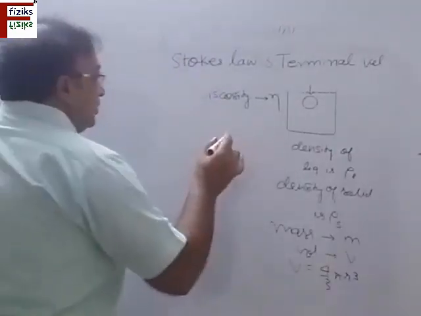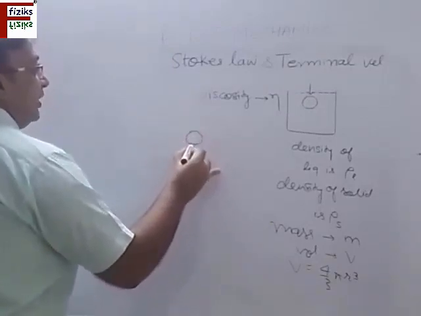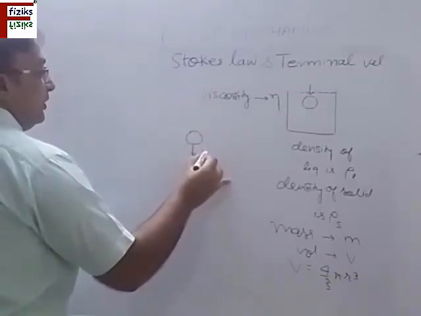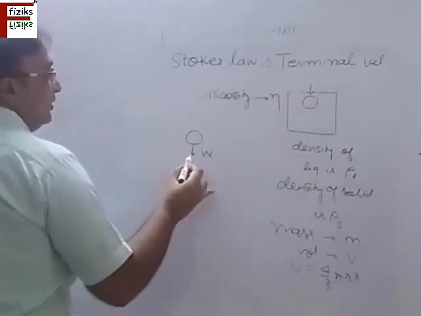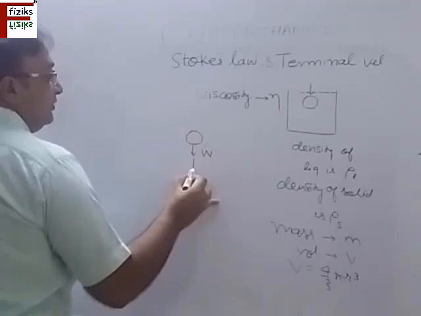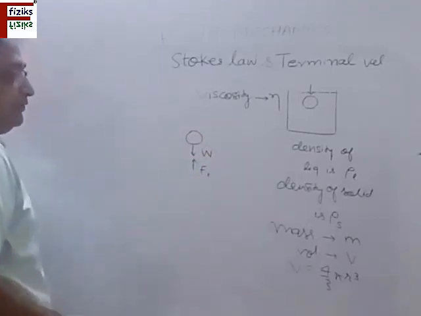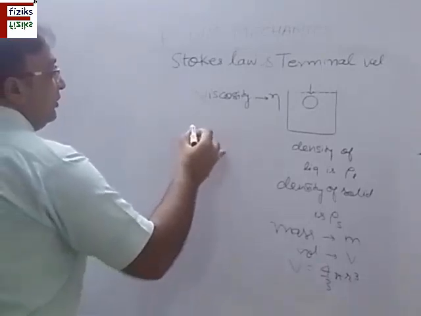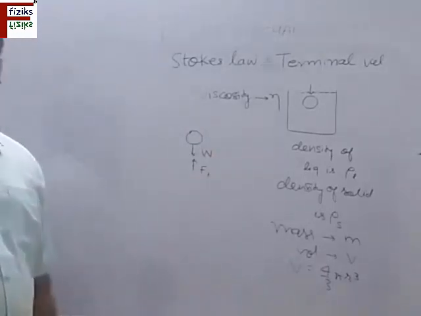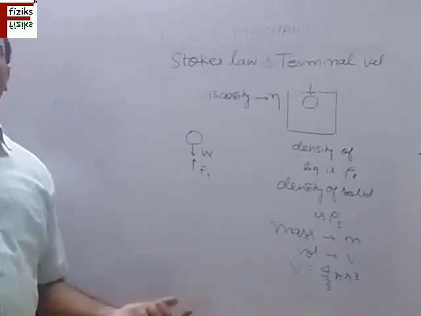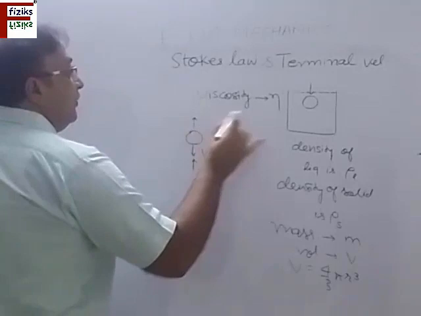Now let us consider the forces acting on it. In the free body diagram, W is the weight of this ball and the thrust force, the buoyancy force, is acting in the upward direction. Also a force comes into the picture which is called the viscous friction or viscous drag, the viscous force due to the viscosity of the fluid.